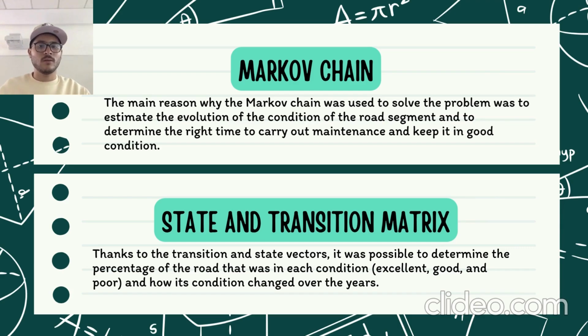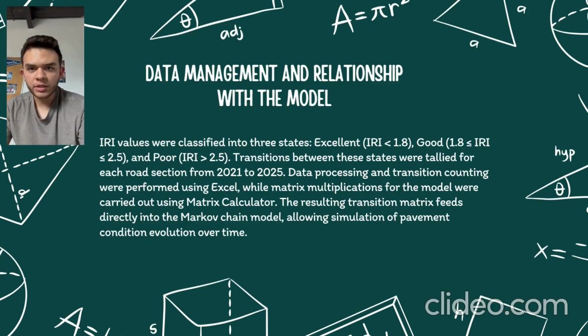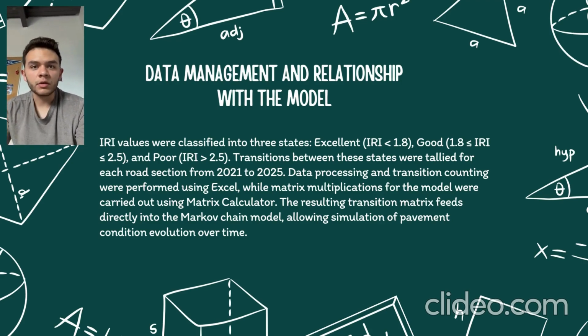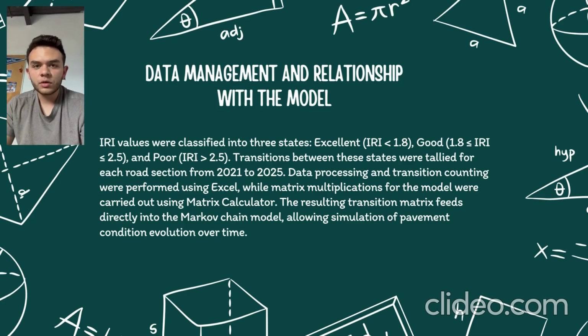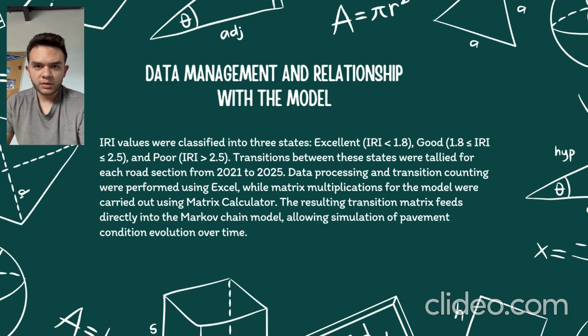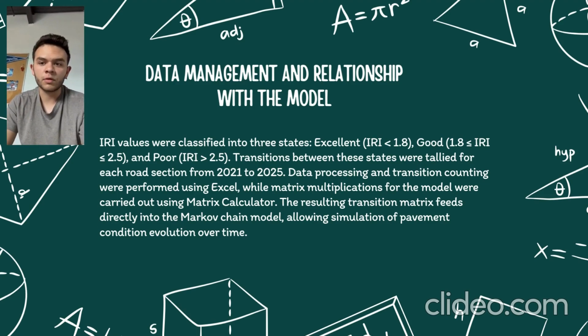And then we have the part of the Markov chains, the state vector and the transition matrix. Thanks to the transition matrix and the state vector, we can get the percentage of the road that was in each condition at the start of the years, and how this condition has changed over the years. For the data management and the relationship of the model, we used some values from the IRI that you are seeing now on the slides. This helps us determine whether the quality is going to be good, excellent, or bad. The forecast was made from 2021 to 2025, and this data process mainly used Excel and a matrix calculator to perform the multiplications for getting the forecast.